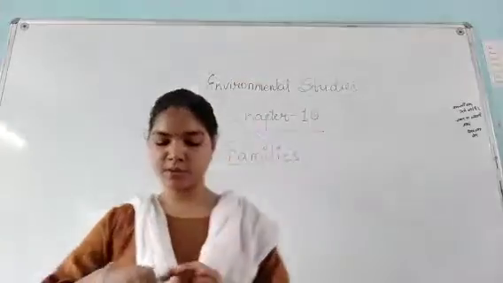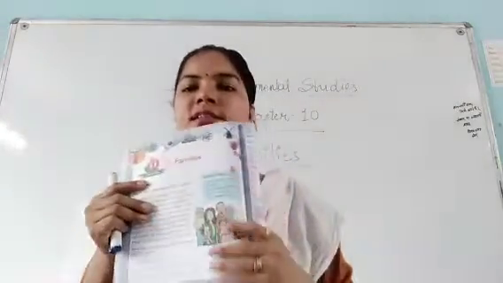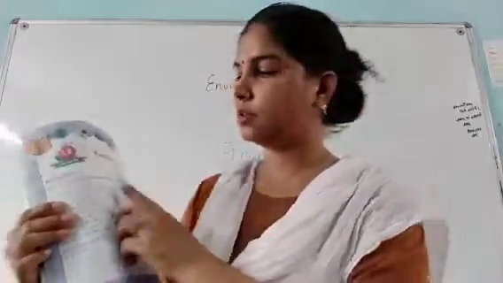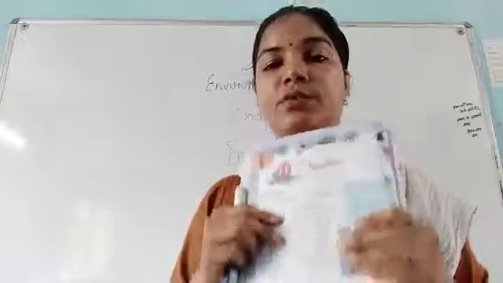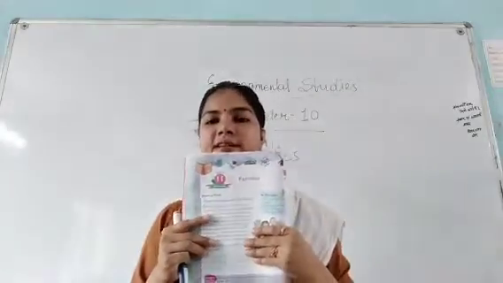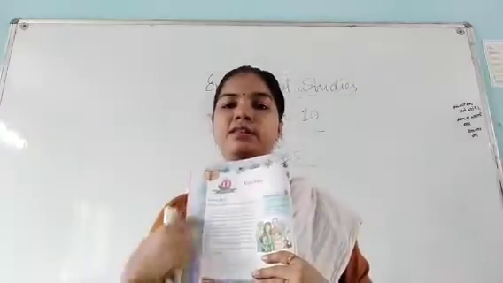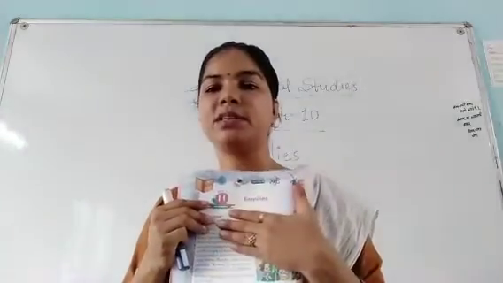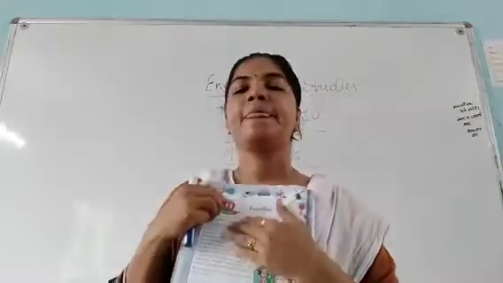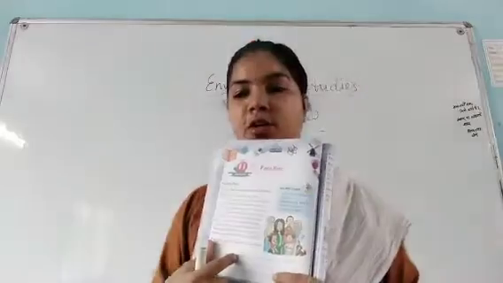Here in your book, there is a boy. You can see there is a boy. His name is Noel. Okay, his name is Noel. Noel is a boy. He is explaining about his family, and here he is saying how many members he has in his family, and he has a new member, a dog.